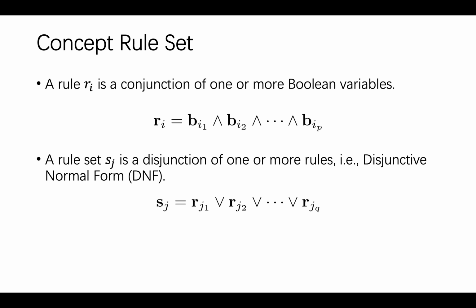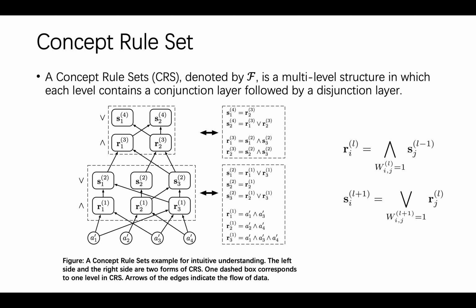Before giving the definition of CRS, let's first formulate the concept of rule and rule set. A rule is a conjunction of one or more Boolean variables, while a rule set is a disjunction of one or more rules. One CRS is a multi-level structure in which each level contains a conjunction layer followed by a disjunction layer. A two-level CRS is shown in the figure.